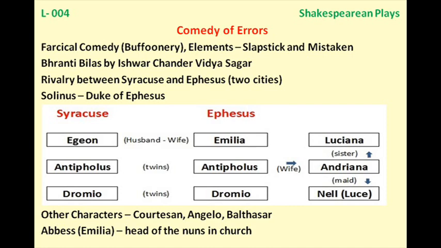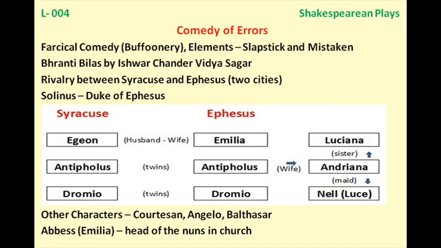He comes to Antipholus of Ephesus with a rope, and at this Antipholus is enraged. Absolutely, he gets furious. Now Andriana, Luciana and the courtesan, all these three ladies, go to a Pinch doctor, or Dr. Pinch I should say, and they plan to do something,